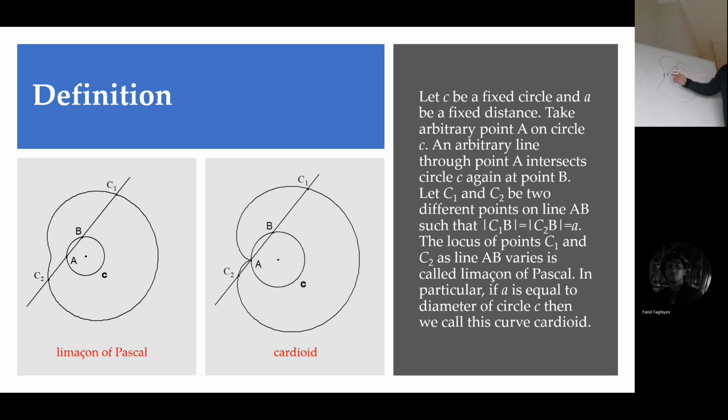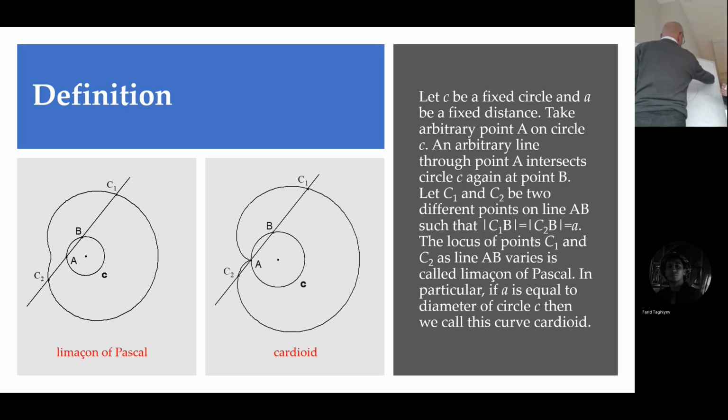Note that there are again two such points. One is on this side, the other one is on this side. Assume that we take the nearest point here, and then the same A here. And also there is another pair, which is here. Cardioid when it's equal to the diameter.